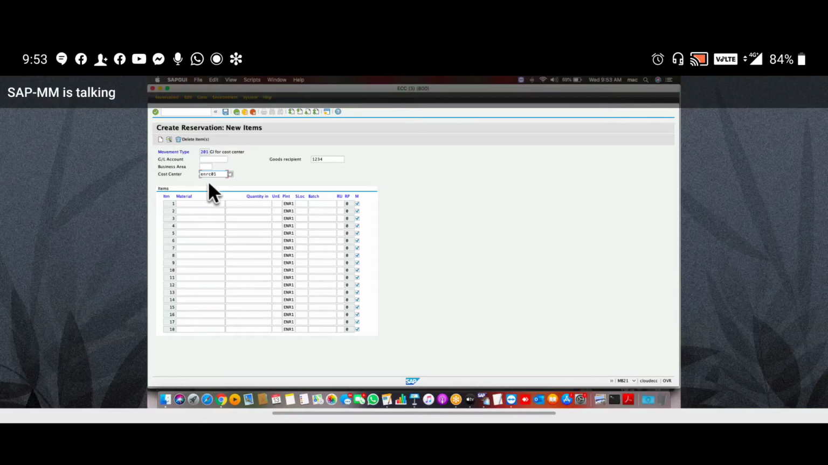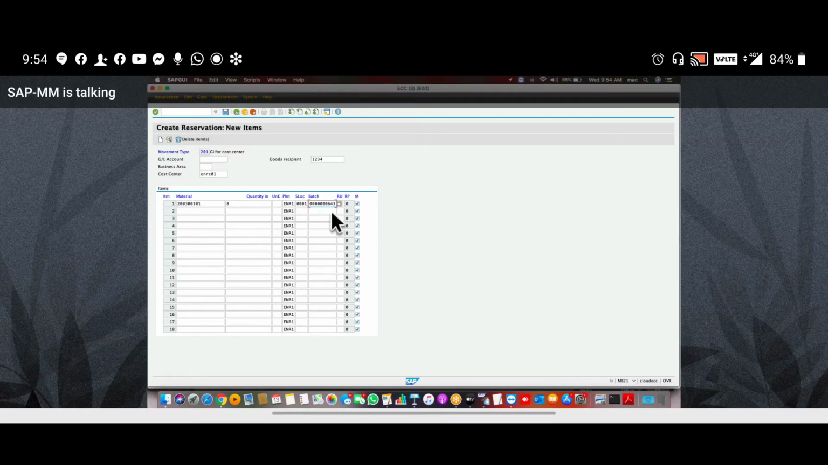Then here we can give material code. Whatever material you want to block, just give your material code. Comma, quantity. I want to block only 8 quantity here for tomorrow's purpose. Comma, quantity, comma, storage location, and batch. If you don't have a batch, then leave it blank.